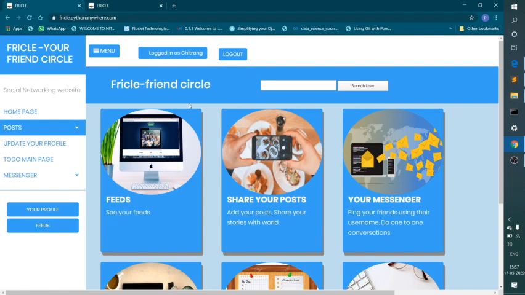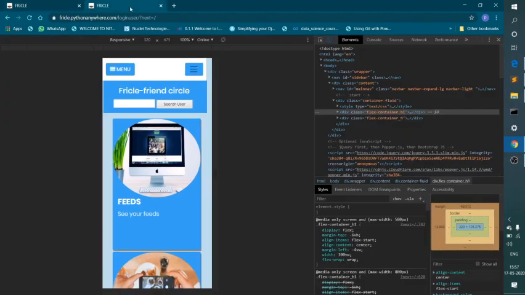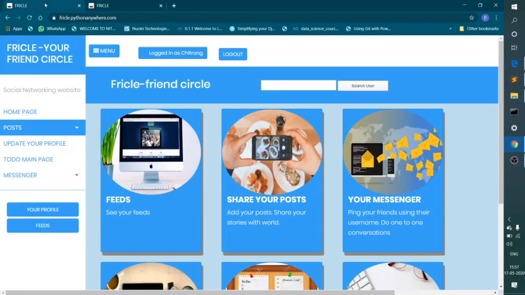I used media queries to make the website responsive so that it has a different look on a large screen as well as a small screen. It looks like this on a small screen and like this on a large screen, and this sidebar will be closed on a small screen.